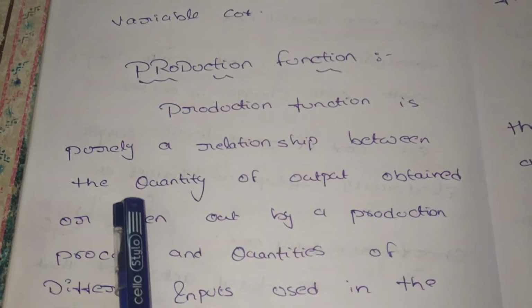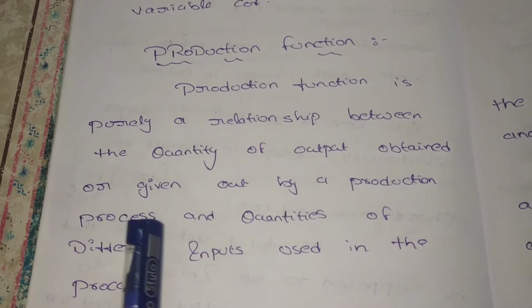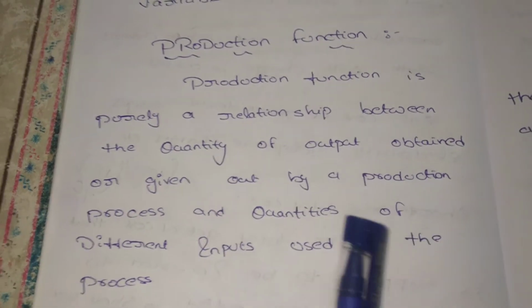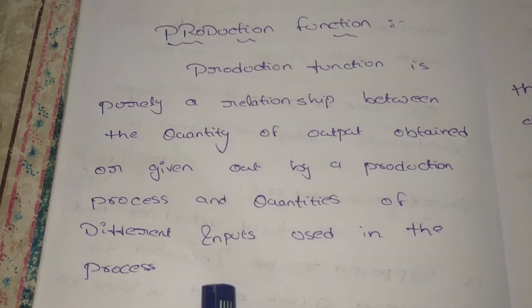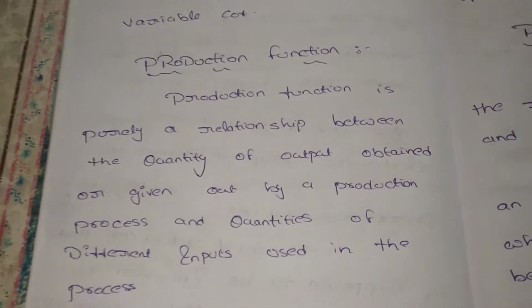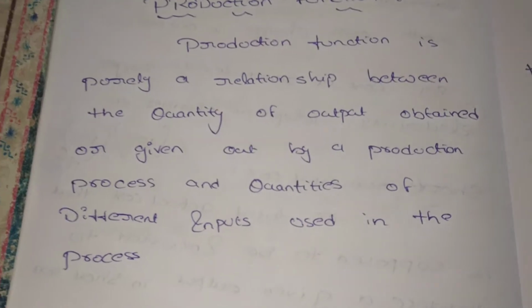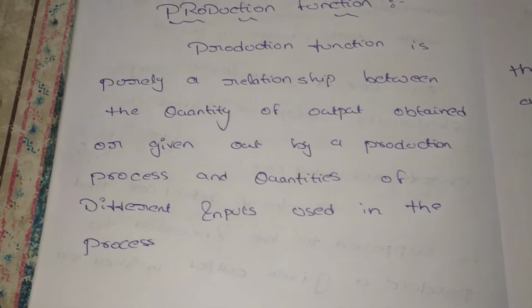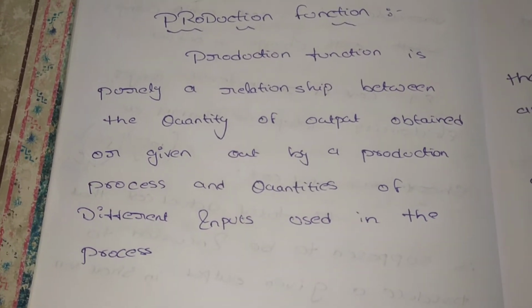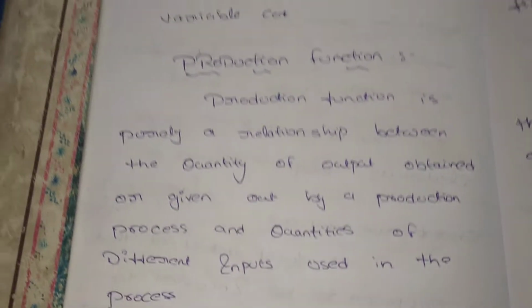Production function is purely a relationship between the quantity of output obtained by a production process and the quantity of different inputs used in the process. What is the production function? Production function says what quantity we are giving as input, and for that quantity what we are achieving, meaning what we are receiving as output.